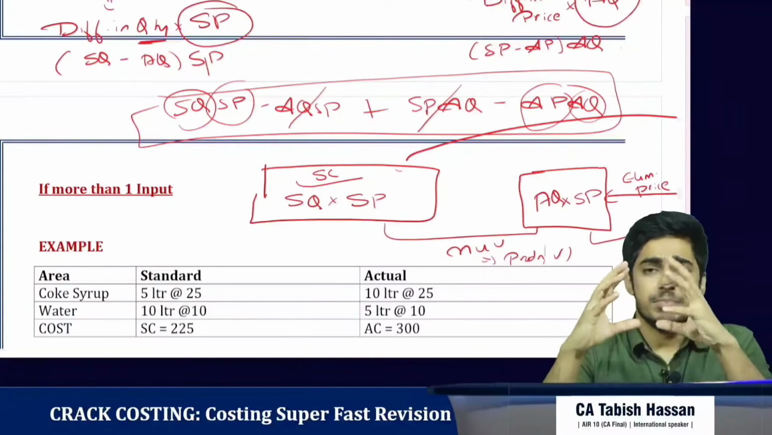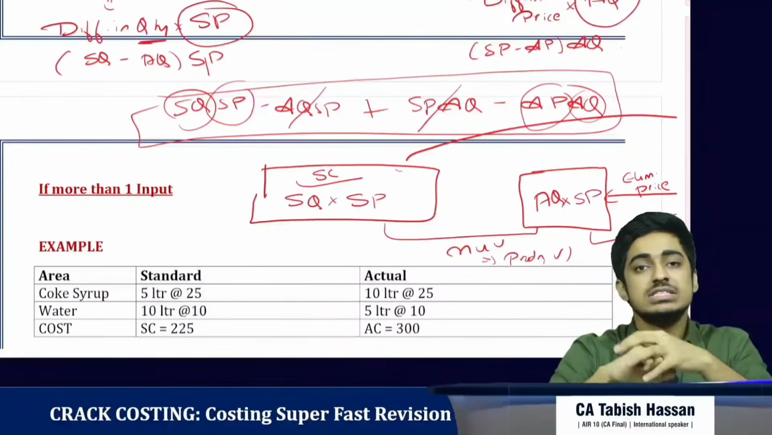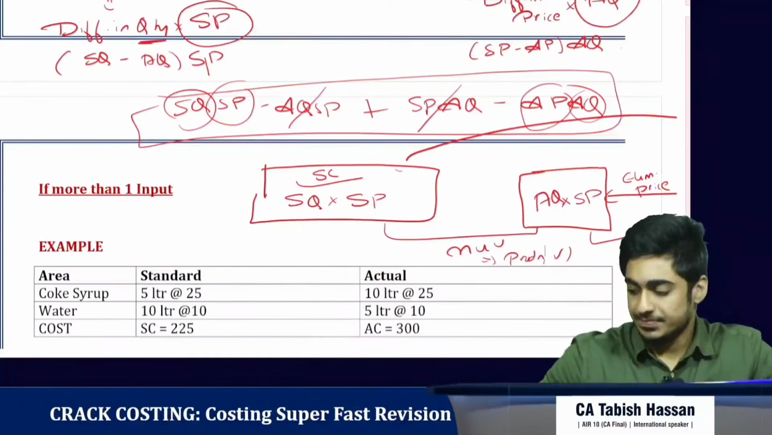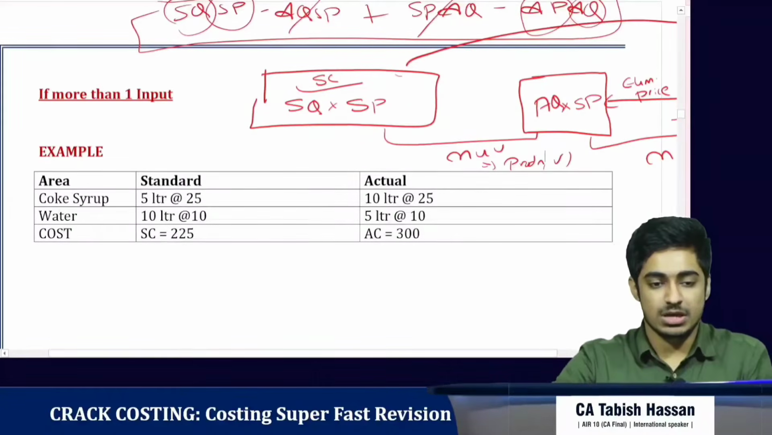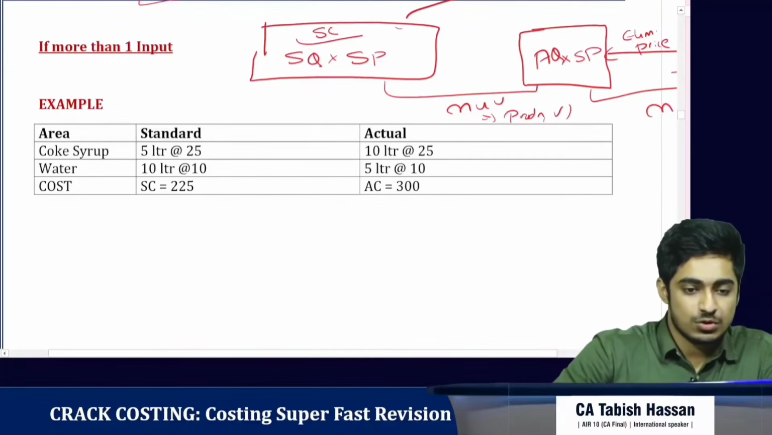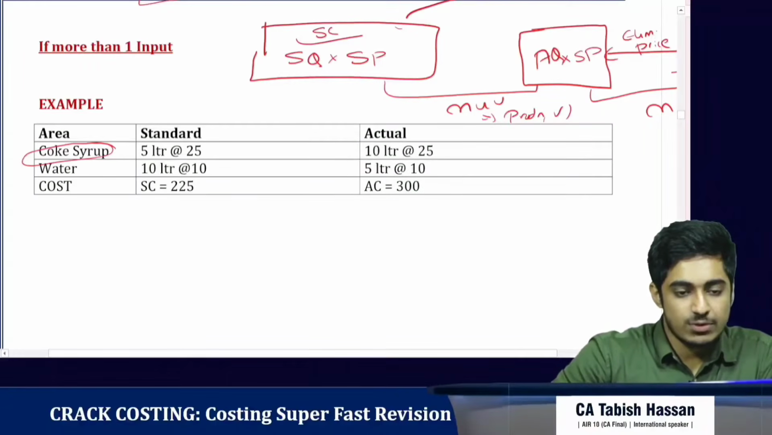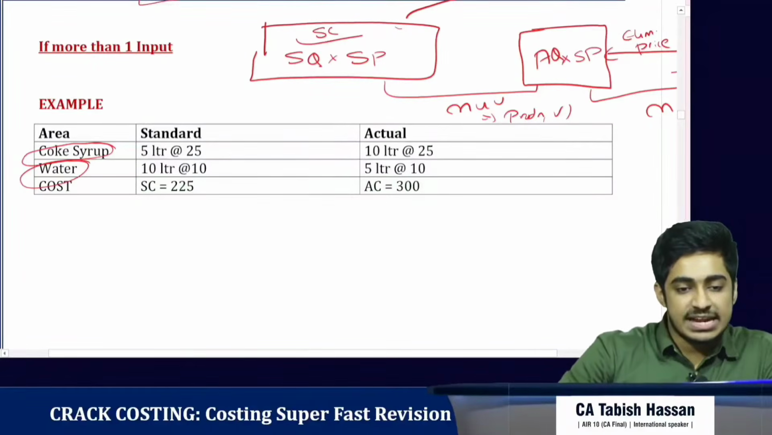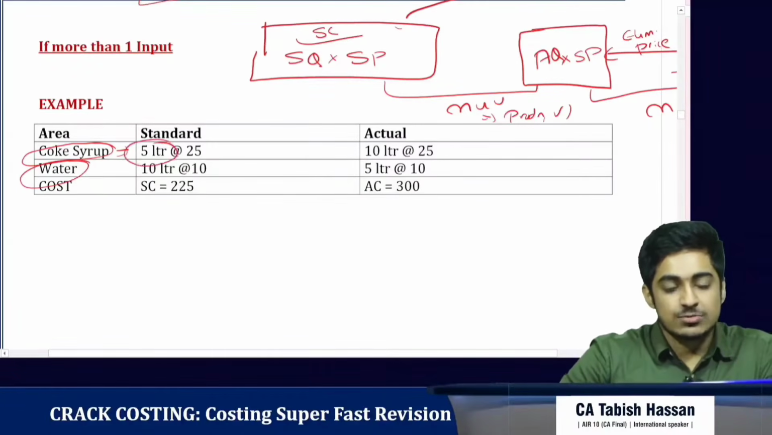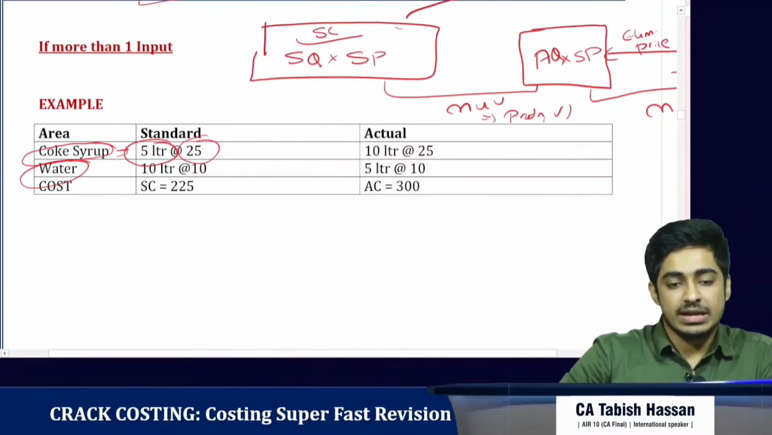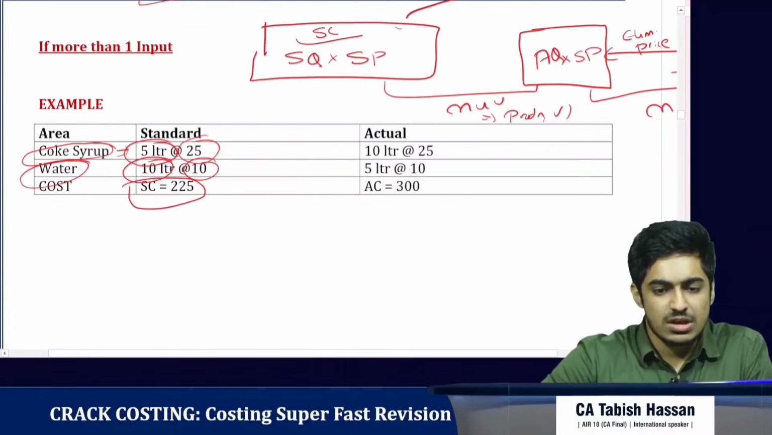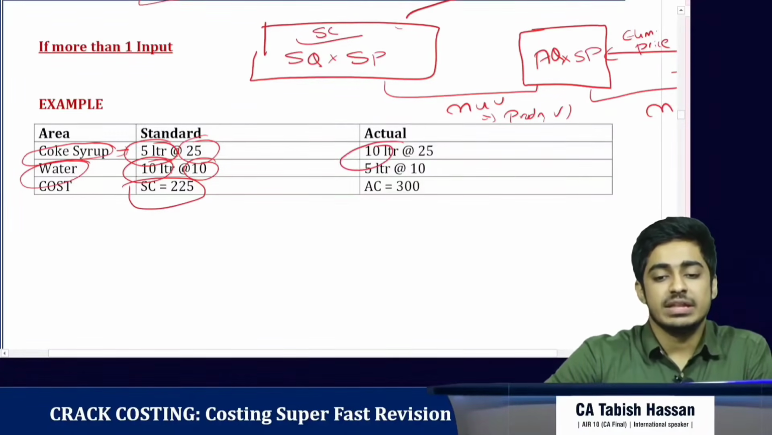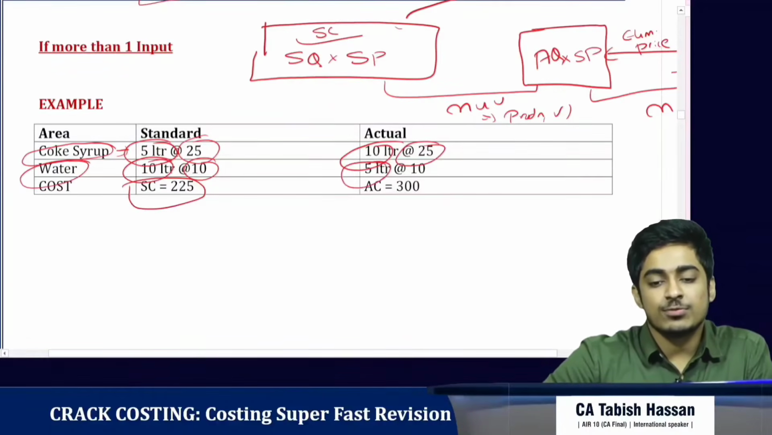So we have discussed material cost variance, material price variance, material usage variance. Now let's go further. I've got an example here. Suppose we manufacture Coca-Cola. To manufacture Coca-Cola, we want the Coke syrup and we want water. The standard is to use 5 liters of Coke syrup at the rate 25, and 10 liters of water at the rate 10 rupees. So the standard cost is 225 rupees. In actual, what we have done is we've changed the ratio. We've used 10 liters of Coke syrup at the rate 25. We've used 5 liters of water at the rate 10.